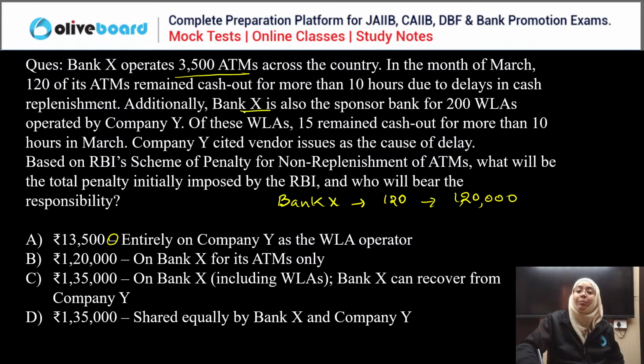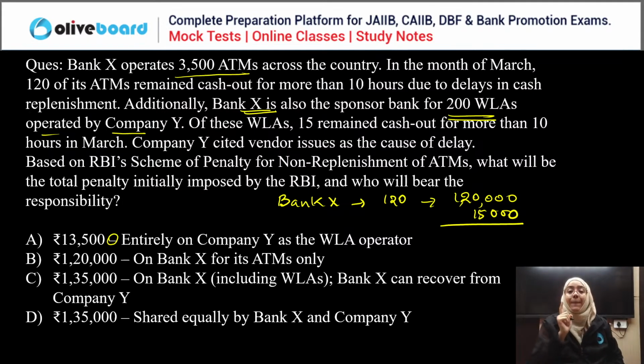Now Bank X is also a sponsor for 200 white label ATMs operated by Company Y. In this, 15 were out of cash, so the penalty on these 15 ATMs is 15,000. But who will bear this 15,000? Bank X is actually the sponsor bank for these white label ATMs, so this 15,000 is also charged to Bank X, and later Bank X can recover it from Company Y.